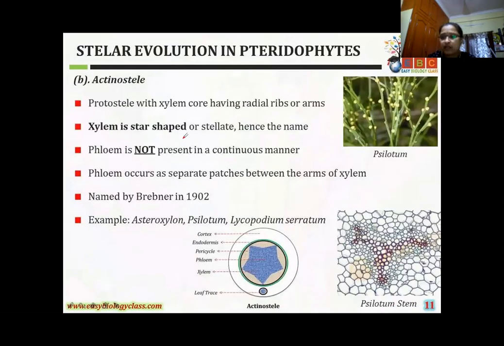The second one, actinostele. What is the actinostele? It consists of xylem in a star shape. See here, this blue part is the xylem, and this part is the phloem.